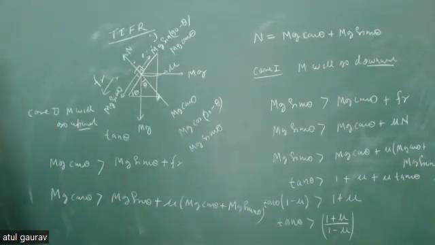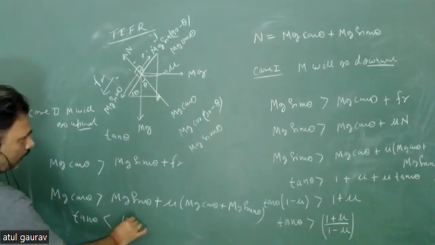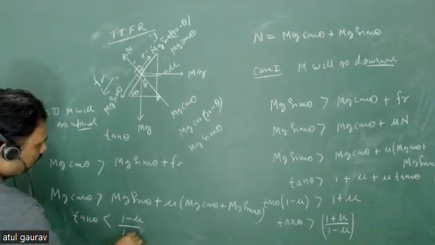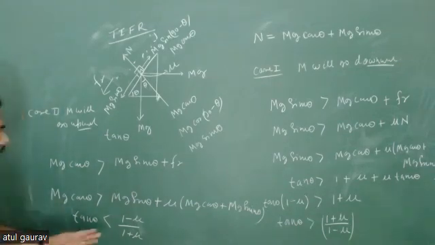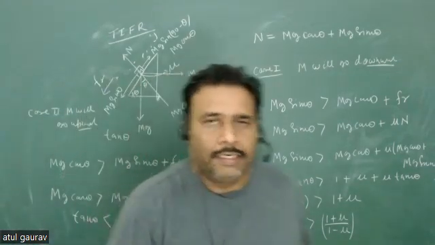Everyone is comfortable? And then from here you can easily get tan theta is less than (1 minus mu) by (1 plus mu). You can just do the same thing and you can get this.